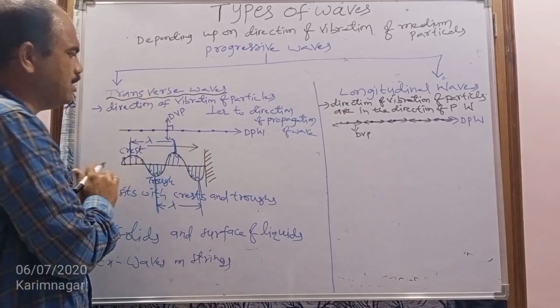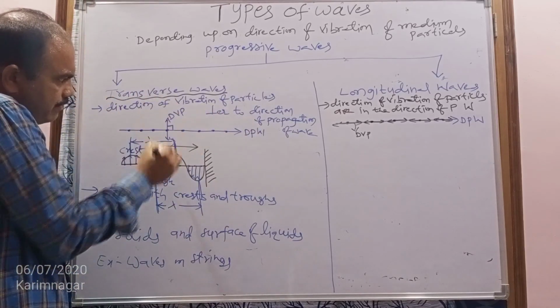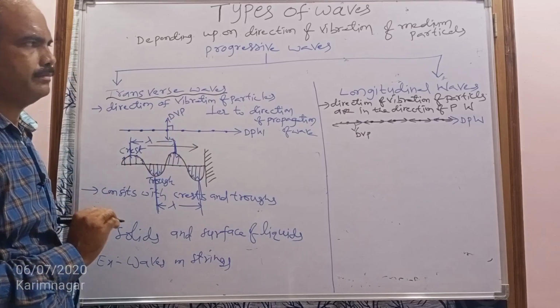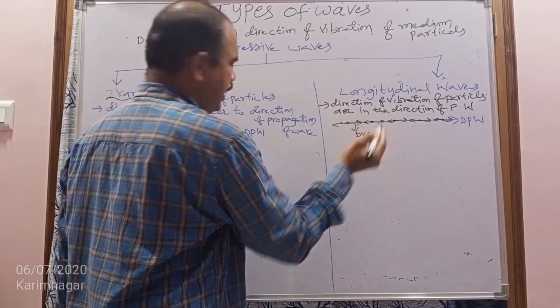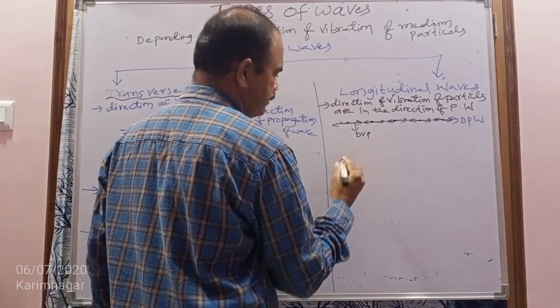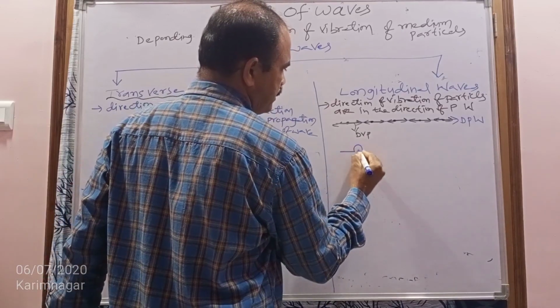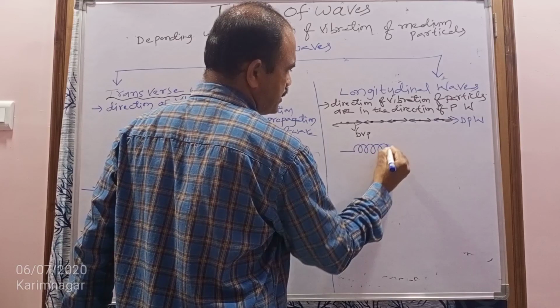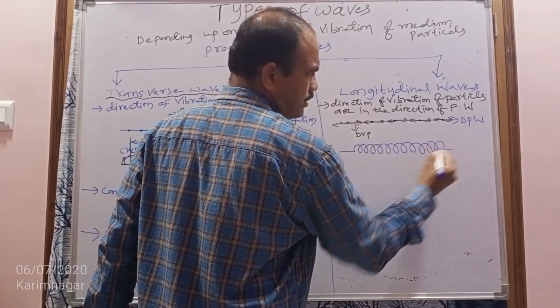So this has happened in the longitudinal wave. But in the case of the transverse wave, this is the direction of propagation of the wave and the particles are vibrating perpendicularly. Here it is parallel, here perpendicular. Now consider a spring, which has two ends.